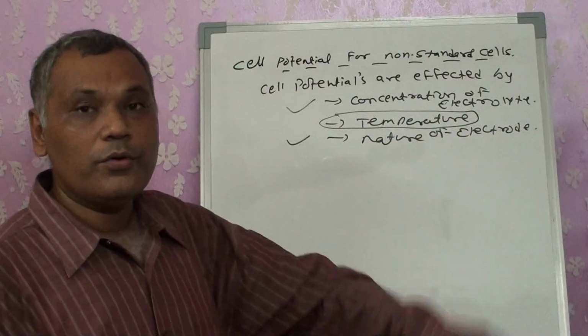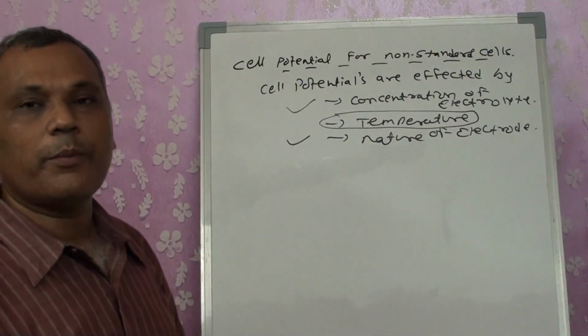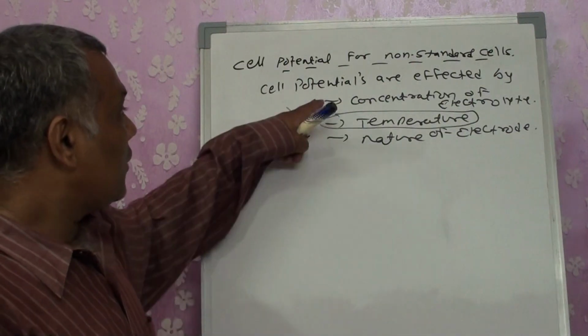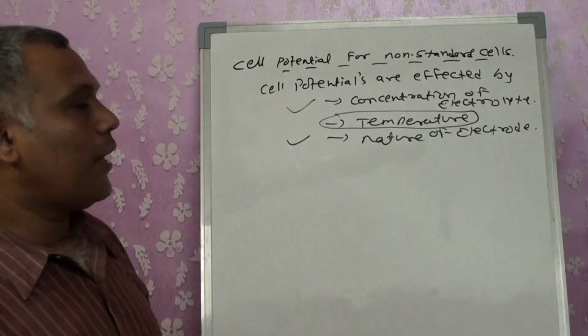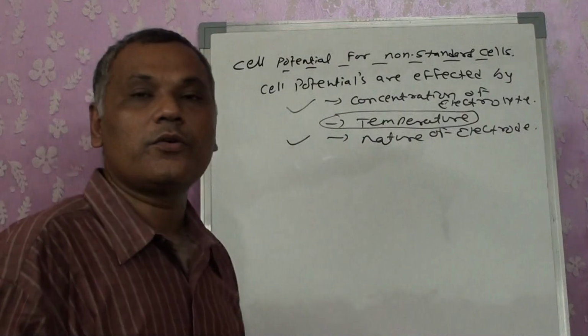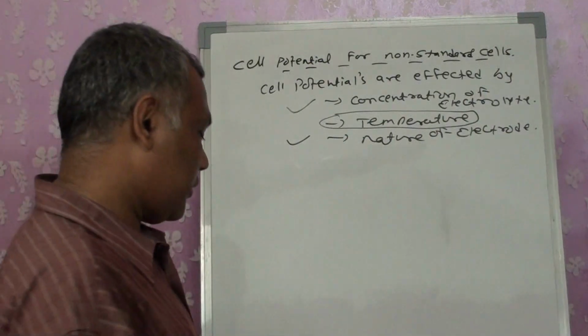So we are not going into the detail of the effect of temperature on the cell potential. These 2 factors we are going to study: the effect of the concentration and the nature of the electrodes that are used in the reactions.